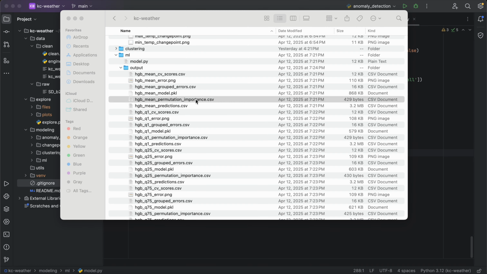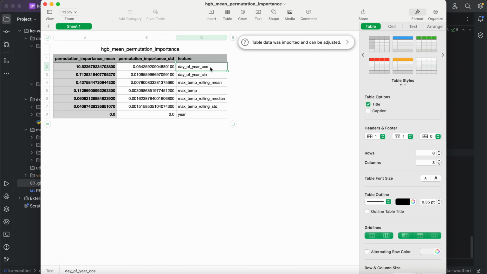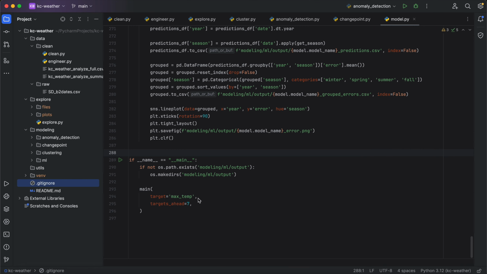I also run permutation importance. Since this is cyclical data, I probably should have started with what we are even trying to predict. We are trying to predict, I think, the max temperature 7 days ahead, given only data that we would have known at that point in time.